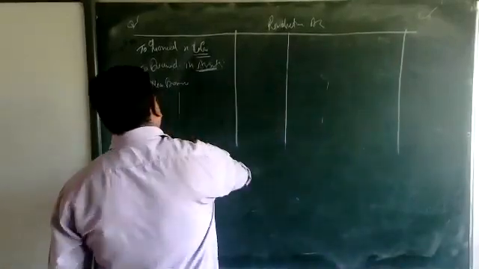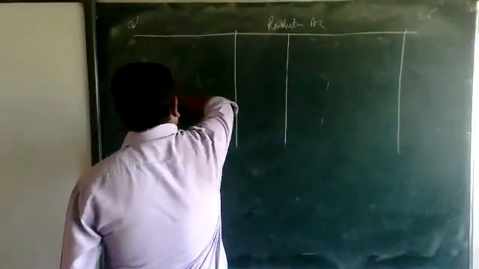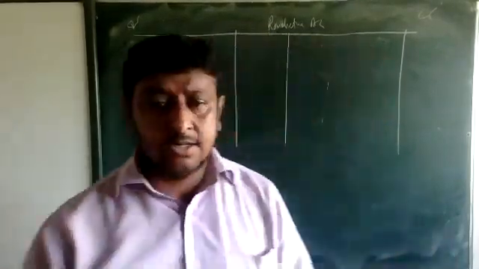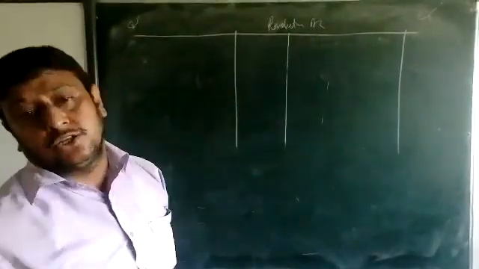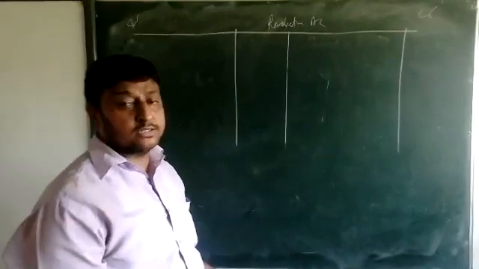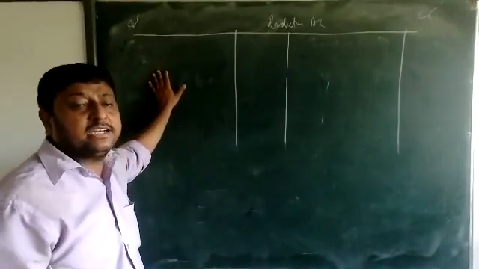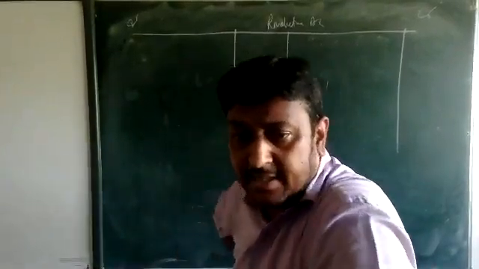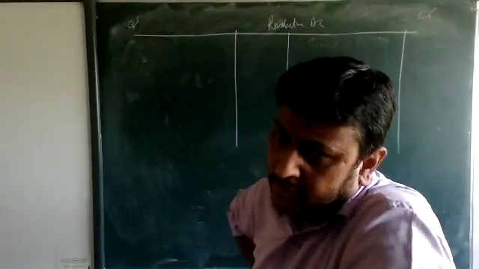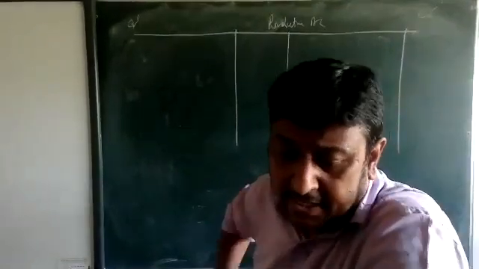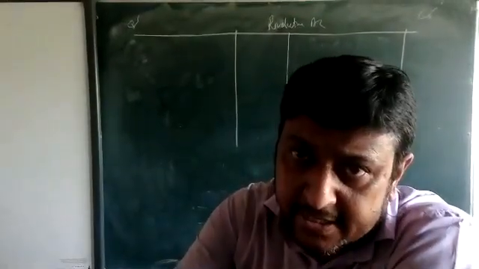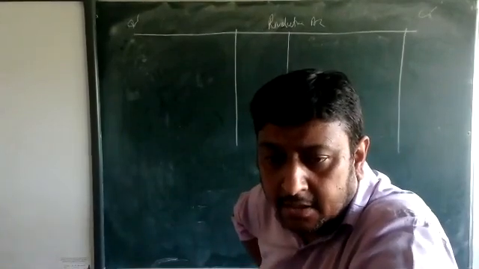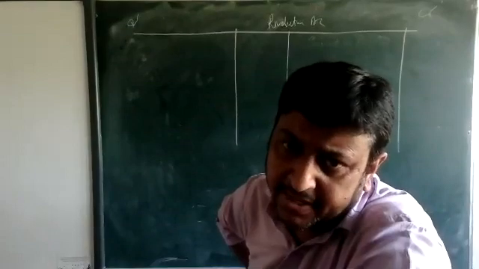All types of profit: if the sentence given in the question says you will get profit, then it goes on the credit side; if you get loss, this side, the debit side. Like debtor increased by 10,000. Debtor is an asset, so it's an increase by 10,000. Which side? Credit side. Creditor increased by 2,000. Creditor is a liability, so liability increased by 2,000. Then loss, debit side. Okay, beta.